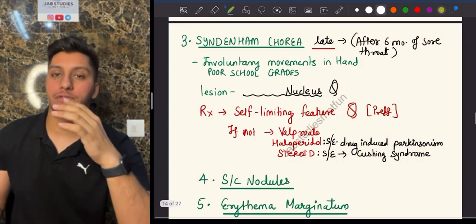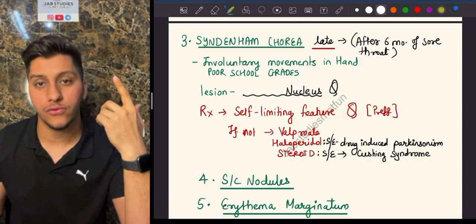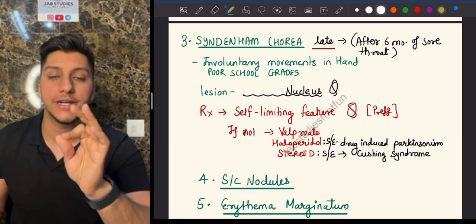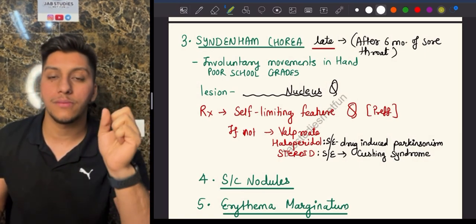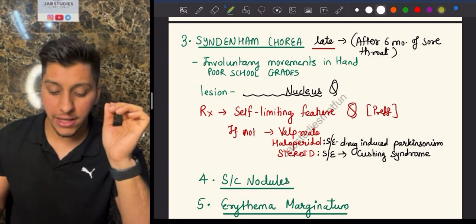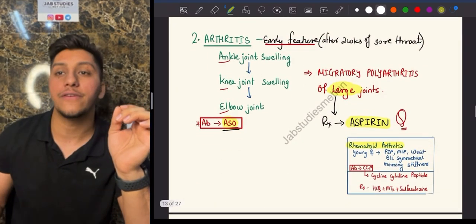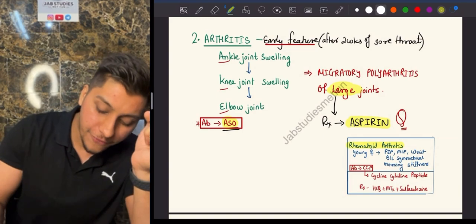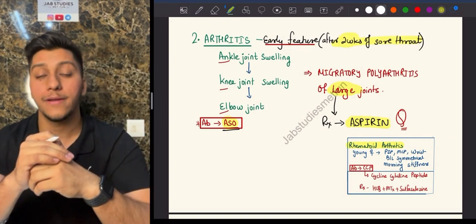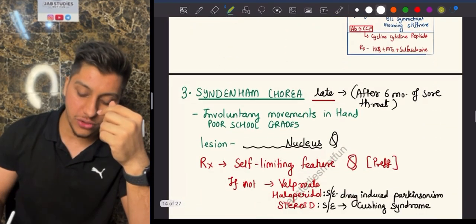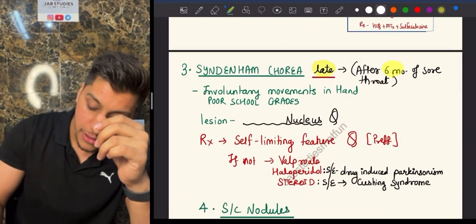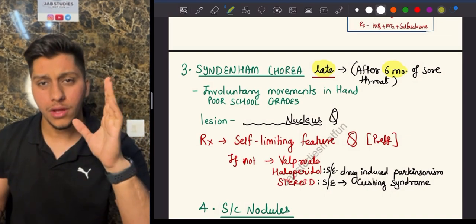So out of the features, first we talked about carditis. In rheumatic fever, it can be pericarditis, myocarditis, and endocarditis. Remember, endocarditis is very specific. Second, we talked about arthritis. And the third thing we're going to talk about is Sydenham chorea. Now see, arthritis over here is going to be an early feature. Why an early feature? Because after 2 weeks of onset of sore throat, you can develop arthritis. While Sydenham chorea is known as a late feature, because it usually develops after 6 months of the sore throat. What is Sydenham chorea?